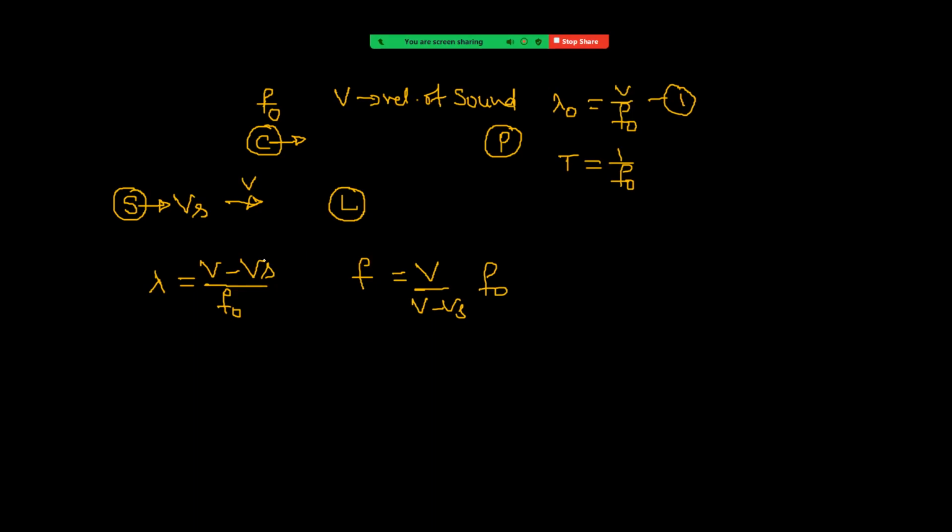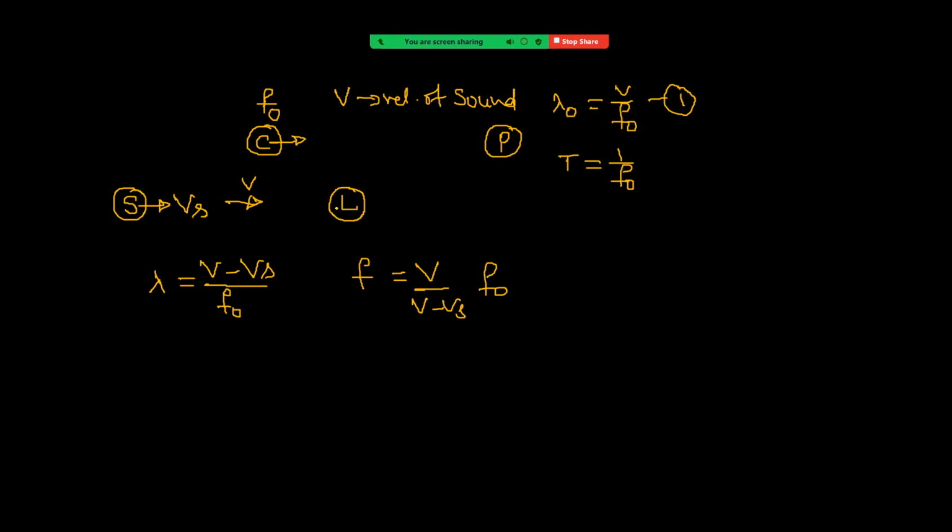So here, whenever the source moves, the wavelength changes, and that wavelength is equal to v by f, where v is the velocity of the wave with respect to the source. Therefore it is v minus vs into time, and time is 1 by f naught. So this is the wavelength of the wave in front of the source.